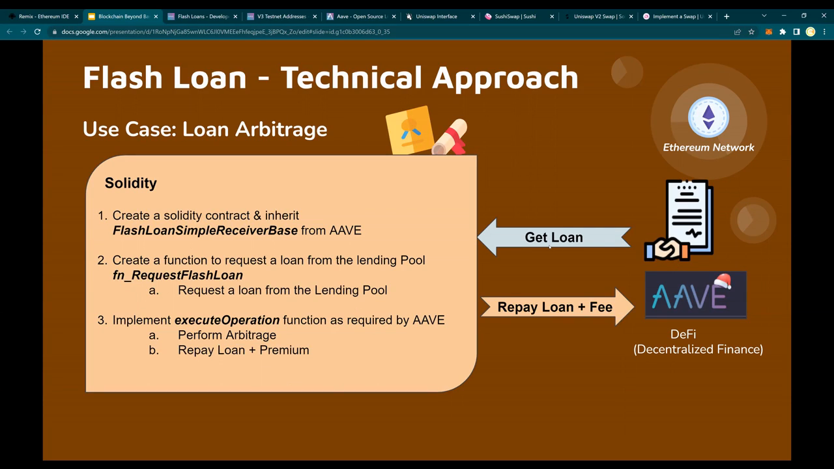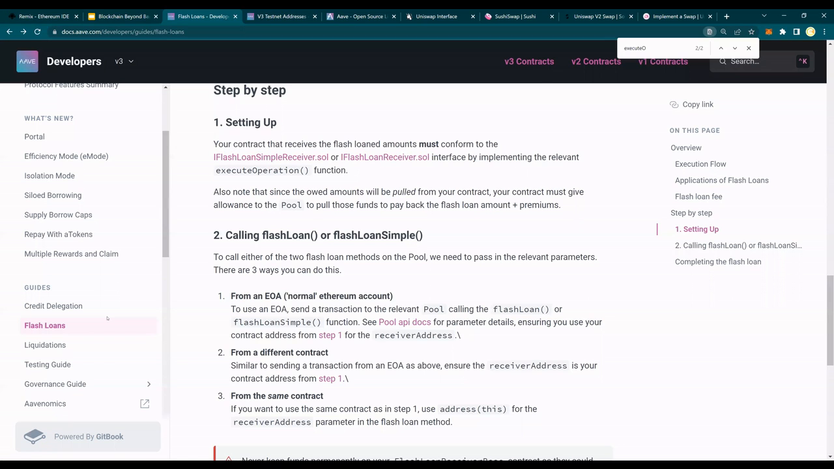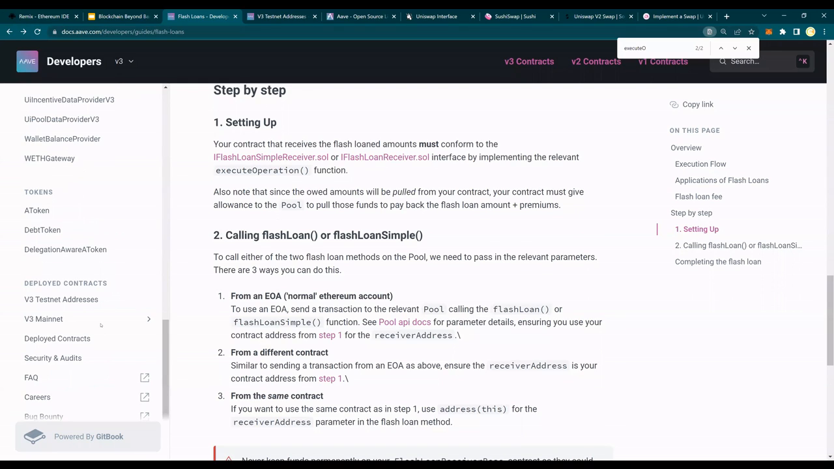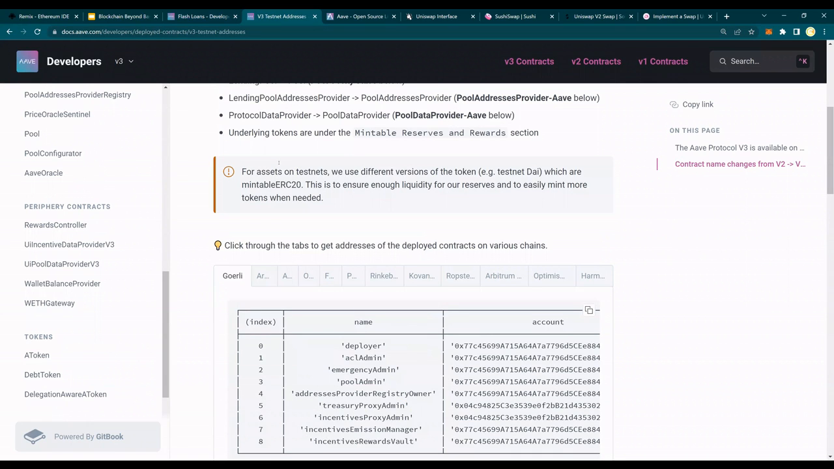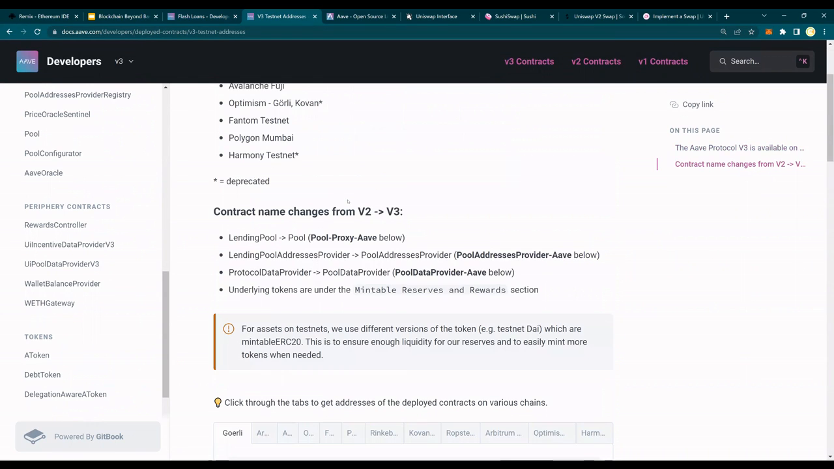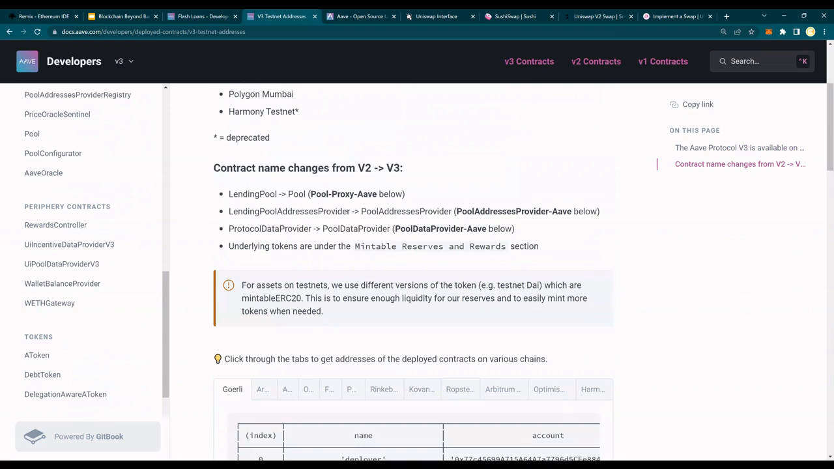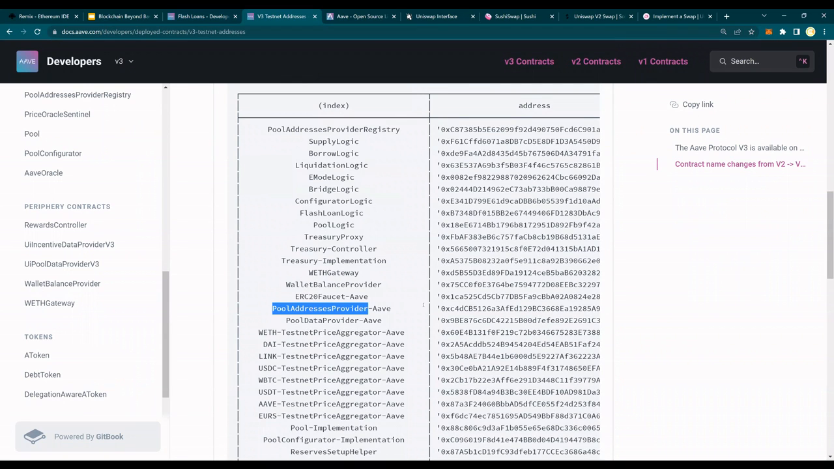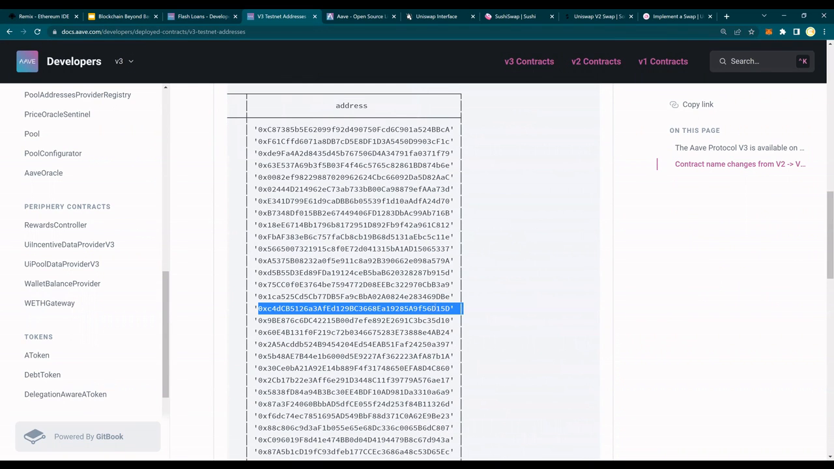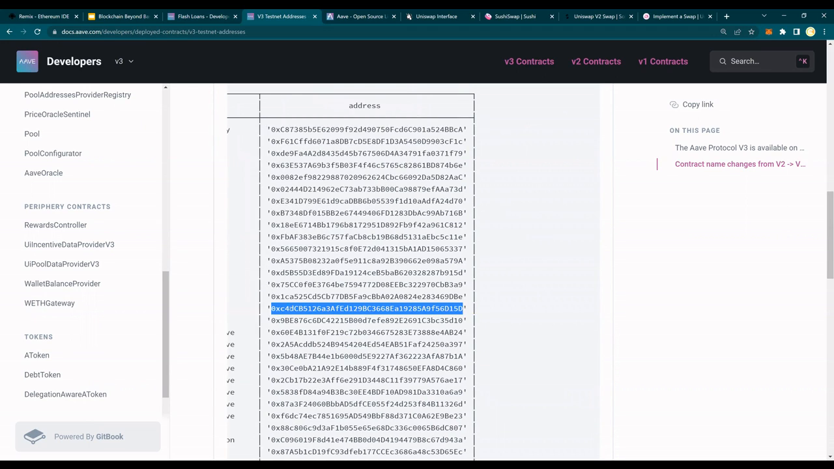All right, so I'm going to show you a few things. If you go to Flash, there's the same documentation, and look at the testnet addresses, which are in this file. You would be able to see these are my testnets. If you scroll down, you have to look for the pool address provider for AAVE. If you scroll down, this is the contract provider address pool. The contract ends in 15D. You want to copy this and paste it somewhere.